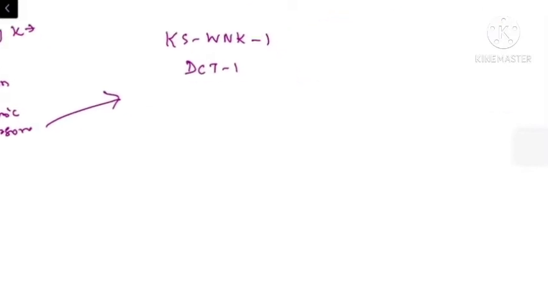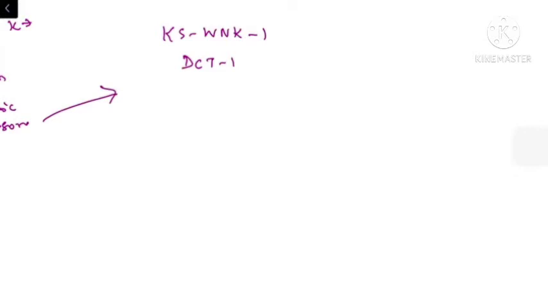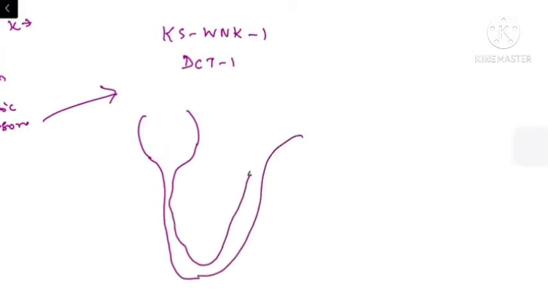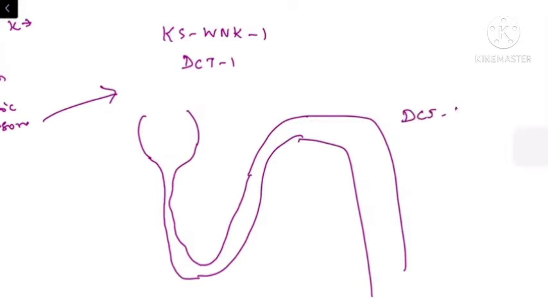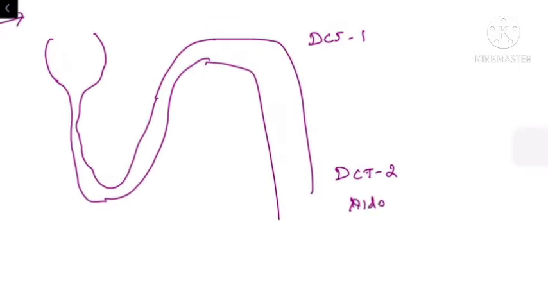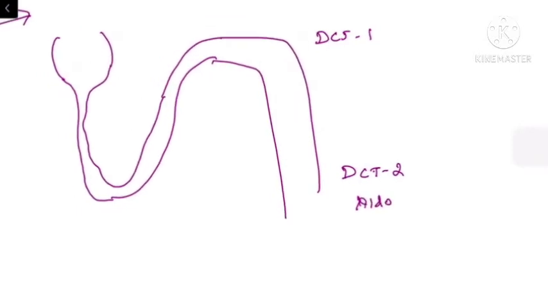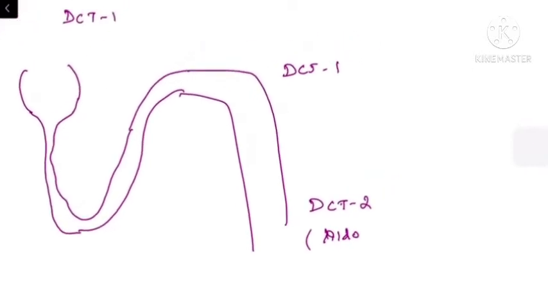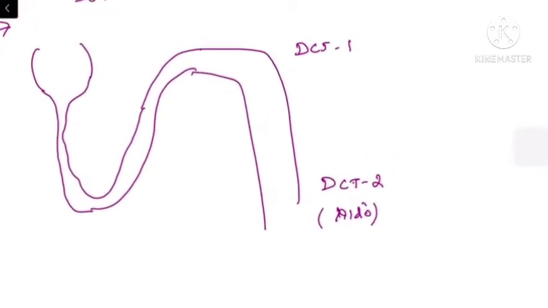So we have the glomerulus from which the fluid reaches the PCT, then the loop of Henle, then it reaches the DCT. In the DCT we have two parts, one is DCT1 and the other DCT2. DCT2 is otherwise called the aldosterone sensitive collecting duct. So aldosterone is the hormone which controls potassium secretion at the level of DCT2.